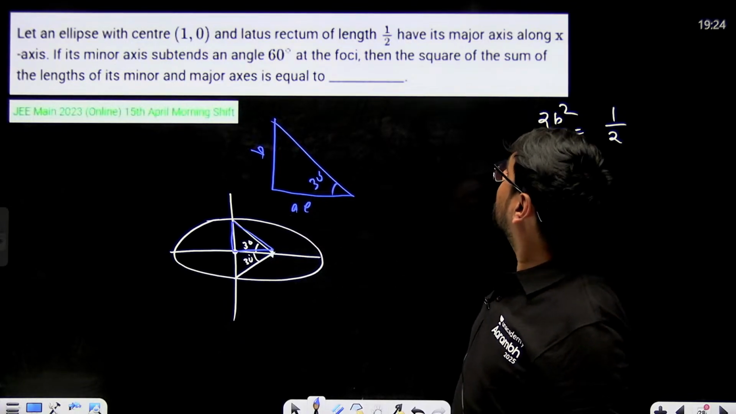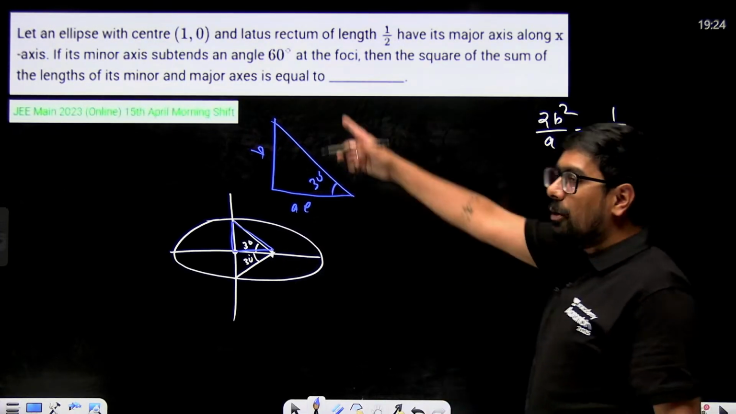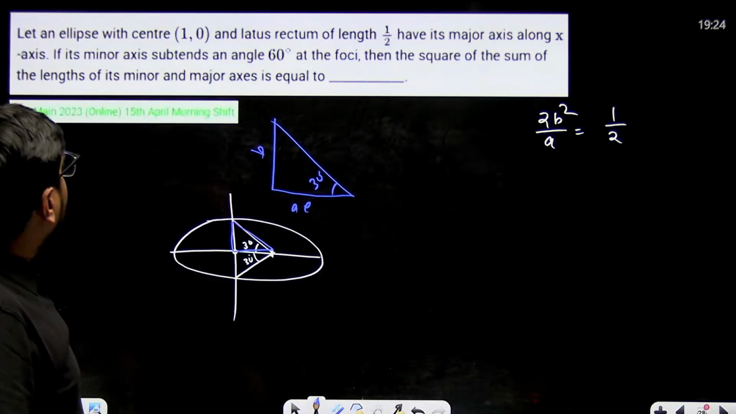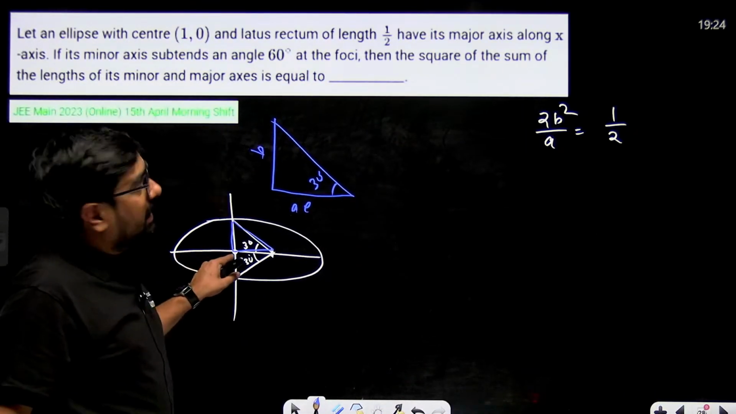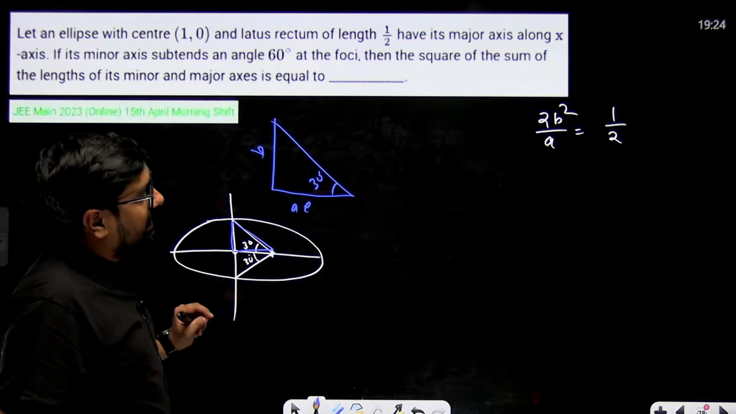Minor axis. This is A. Center is (1, 0). Okay, so the minor axis is subtending this angle at the foci. This angle is 30 degrees.